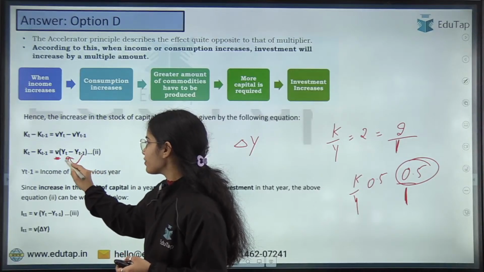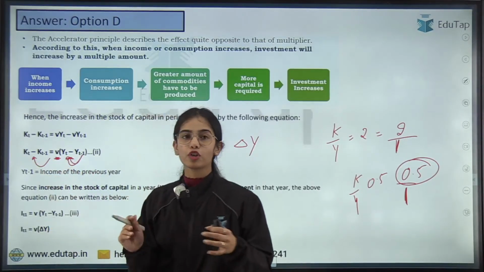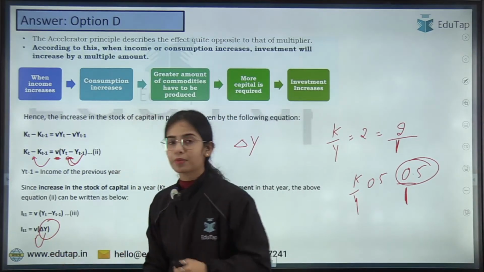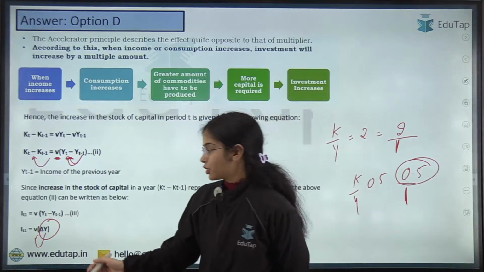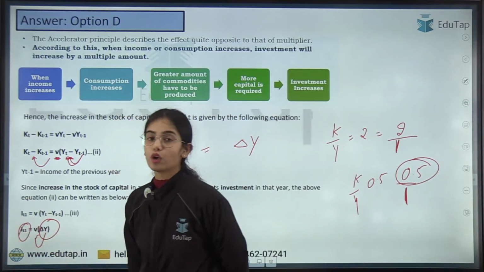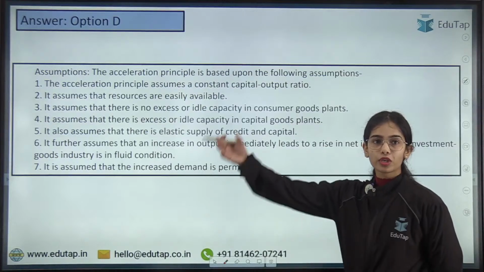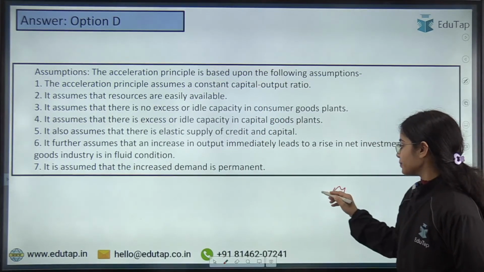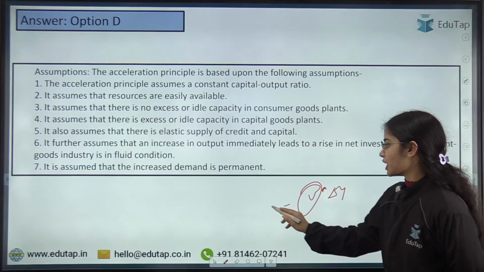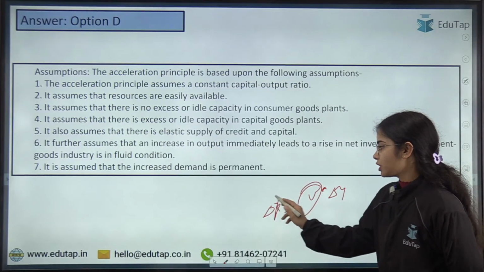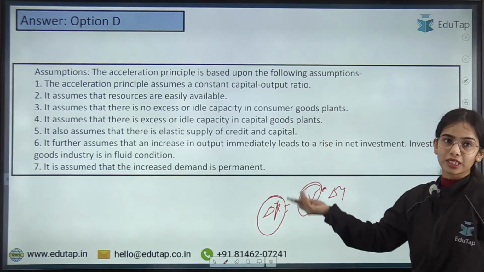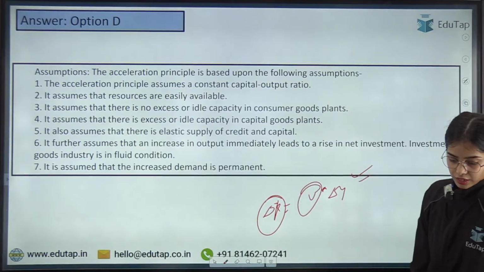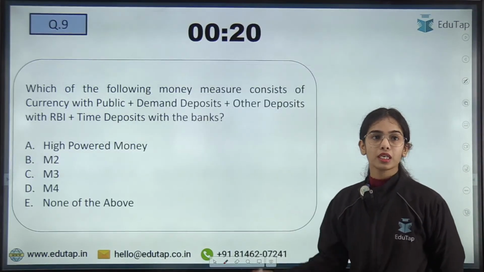To increase the level of output, you will have to increase the level of machinery, tools, equipment. So to increase the level of output multiplied by the capital output ratio, you will have to do the investment, that is increase the level of capital. For this accelerator principle, there are the assumptions that we have discussed. Okay, now coming to the next question.